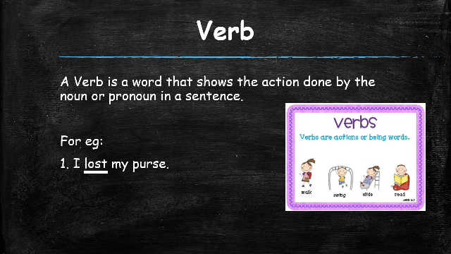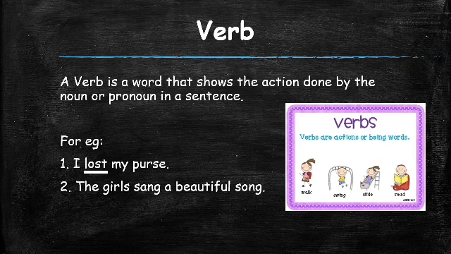Second example, the girls sang a beautiful song. Now in this sentence, the verb is sang. That is the act of singing, which is done by the girls, and girls here is a noun. So the girls sang a beautiful song. Sang is a verb in the sentence.